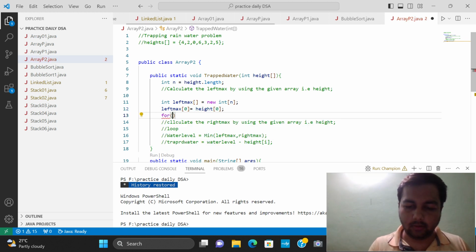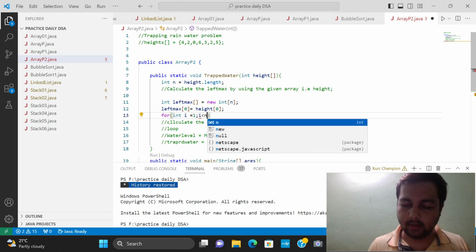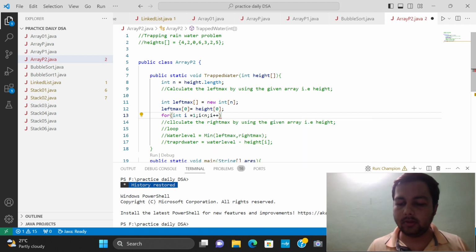So now make a for loop, int I is equal to 1, we have to start from 1, go to less than n, and I plus plus.